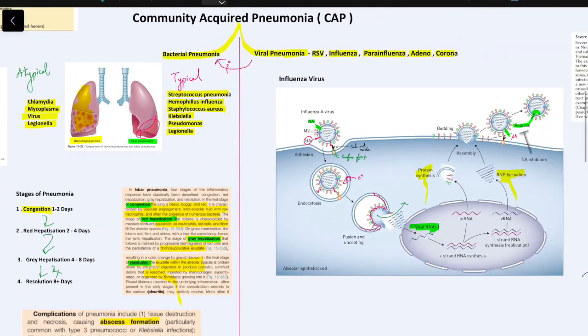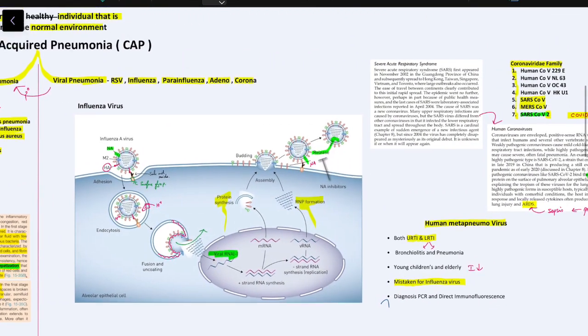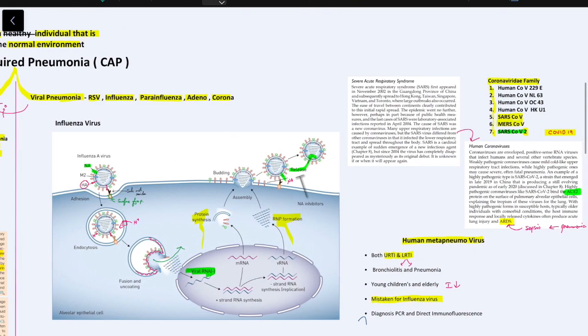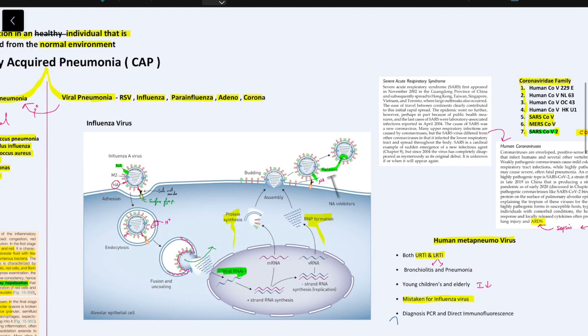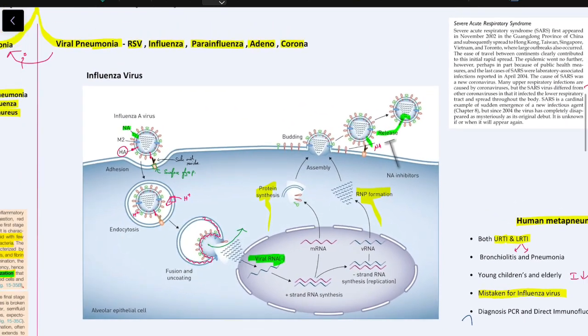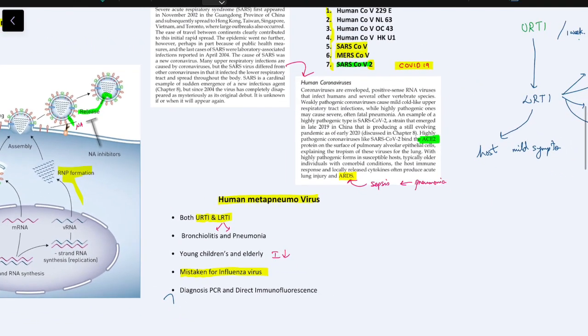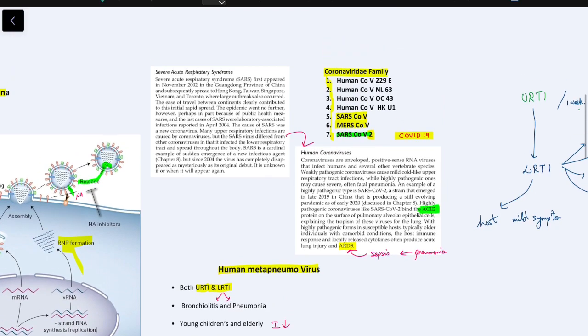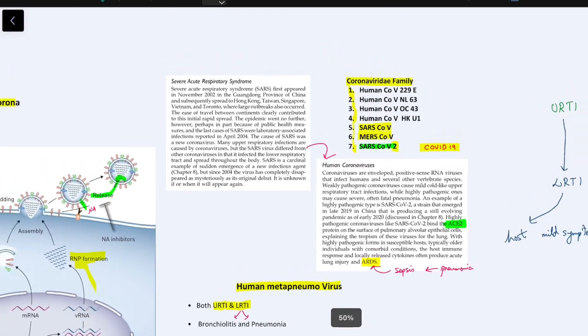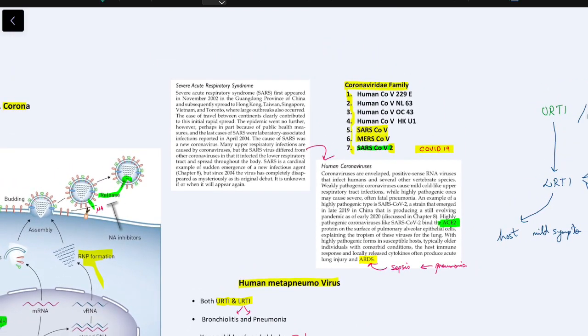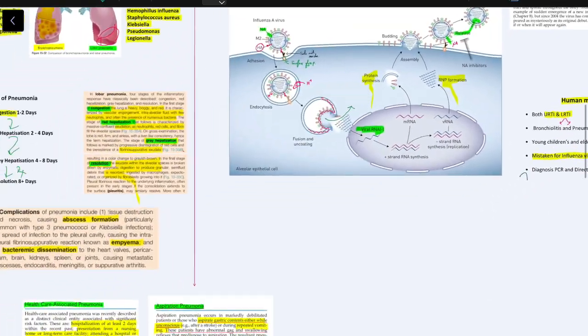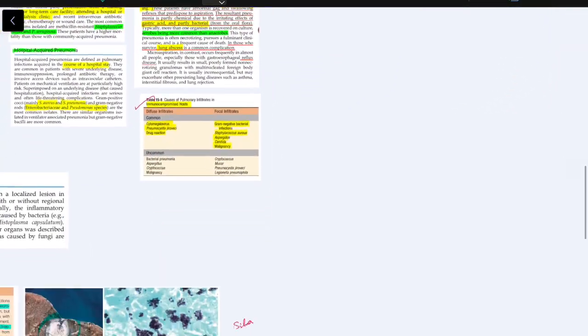Coming to viral pneumonia, what I have explained is actually microbiology part, and the drug of choice for influenza virus is oseltamivir, and the only drug of choice for human metapneumovirus is ribavirin. And yes, until now we don't have any FDA approved drug or vaccines which act against SARS-CoV-2. And the management part goes on like this.